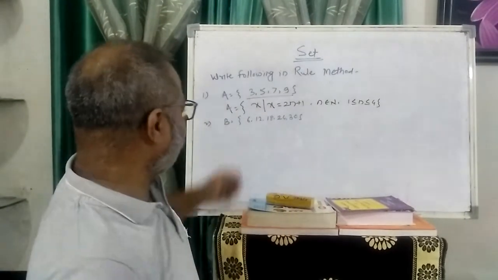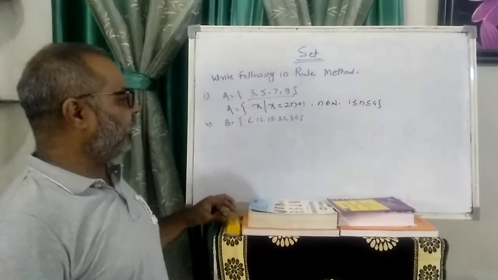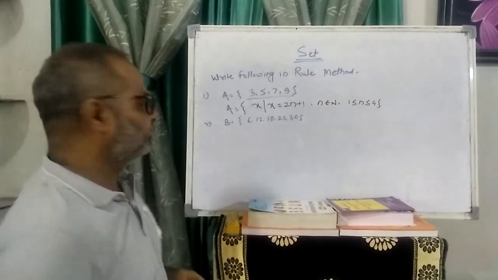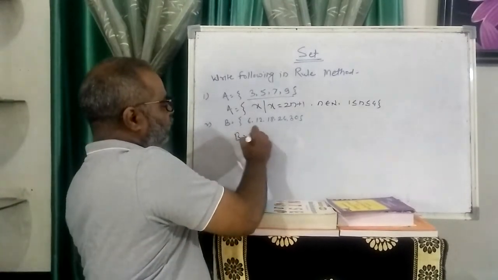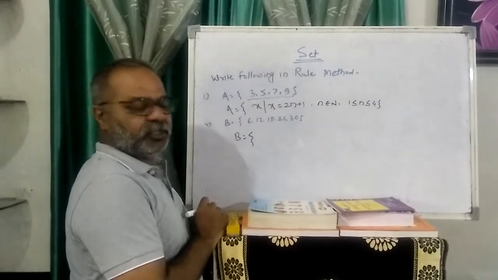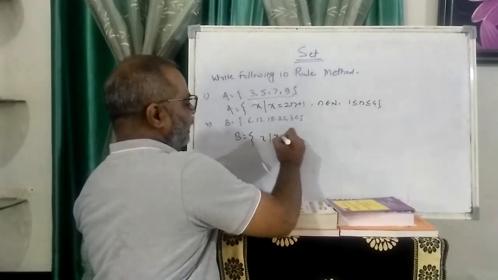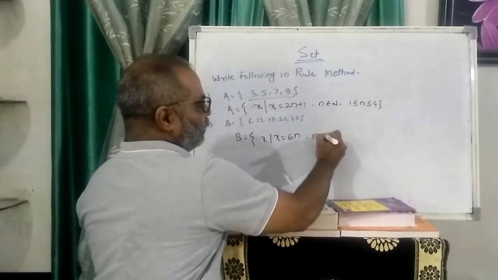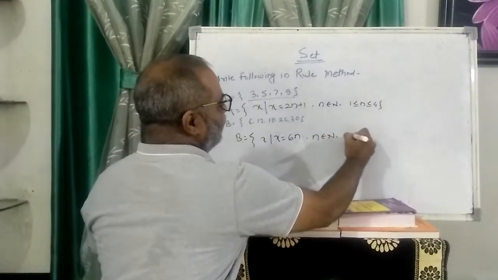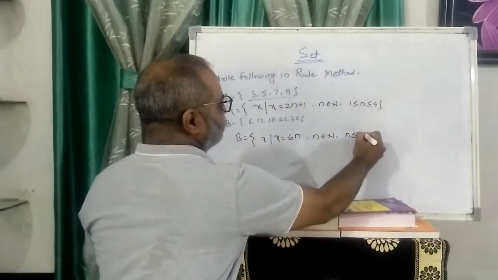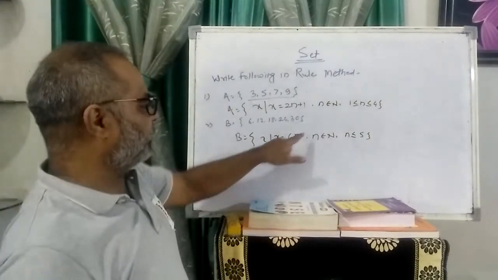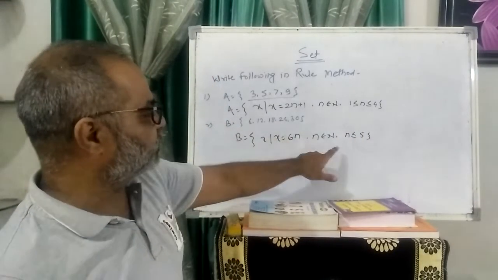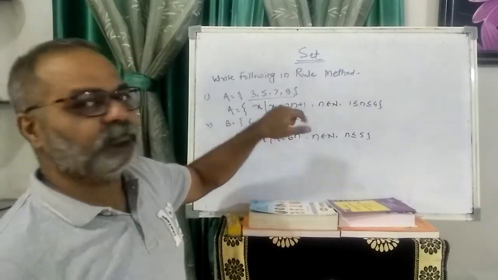Now second is 6, 12, 18, 24 and 30. I just write it as set B. These are the multiples of 6. So x such that x is equal to 6n, where n also belongs to N and n is less than or equal to 5. 6 into 5 is 30. So 6 into 1 is 6, 6 into 2 is 12, up to 30.